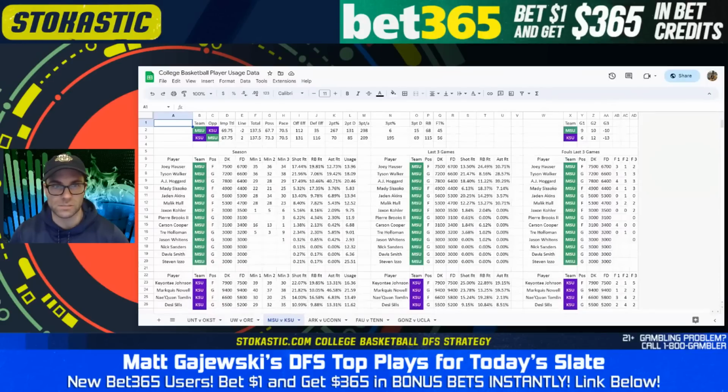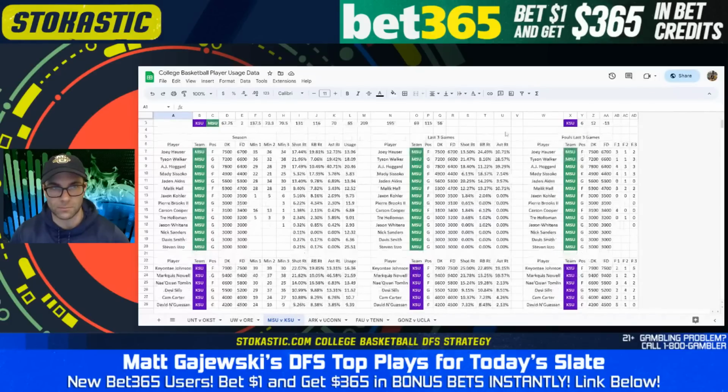They're a team that shoots threes pretty well, but they don't shoot a ton of them. Instead, they try to jam the ball on the interior to Joey Hauser and Mady Sissoko with little success, but they've been able to get to this point in the tournament through some fluky wins over USC and Marquette. Marquette had 16 turnovers and 18 fouls, which interestingly enough, Michigan State is terrible at generating both. So kind of a fluky performance. Kansas State, they get over Kentucky, which was a big win for them. Montana State, I think a better overall level of competition here. So I'm surprised they're a dog.